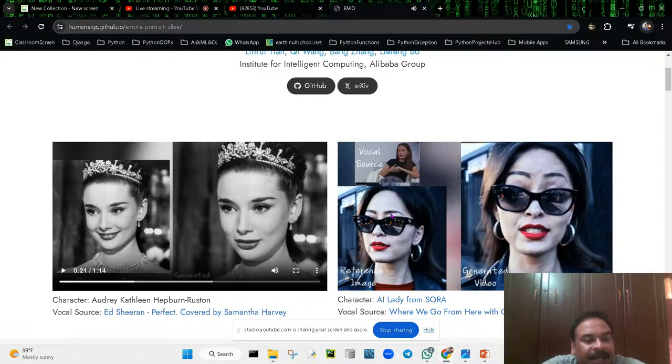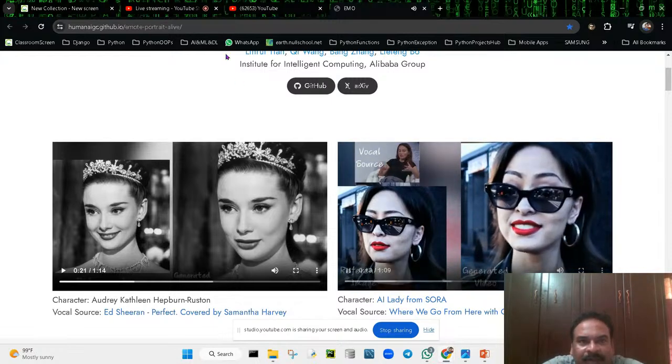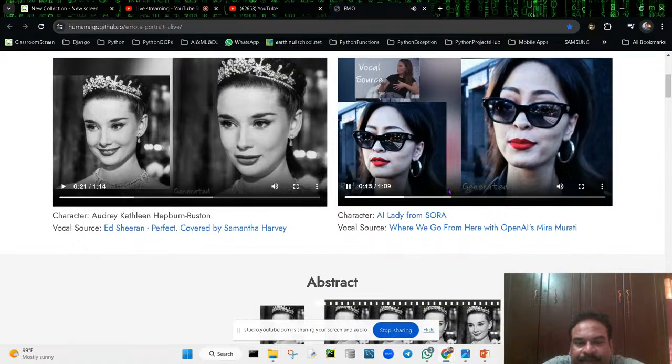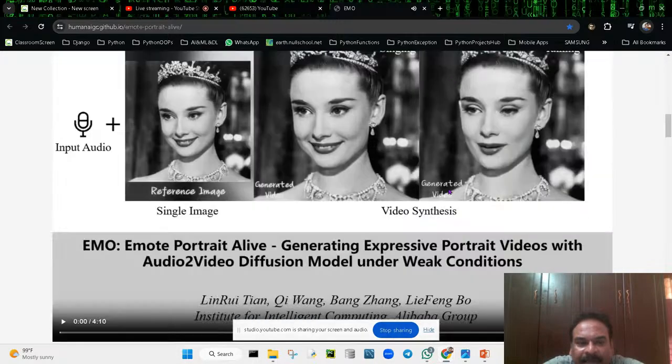So predictive AI and generative AI, these are the AI systems that we collaborate with.